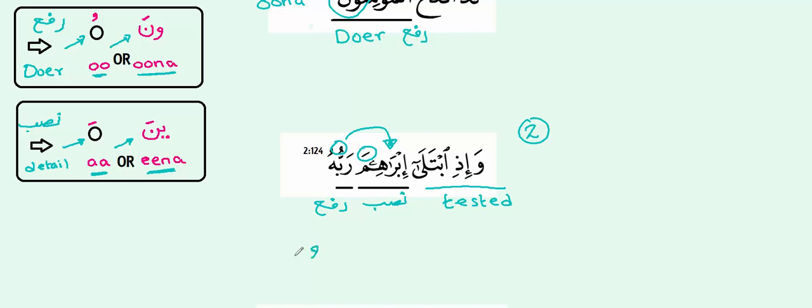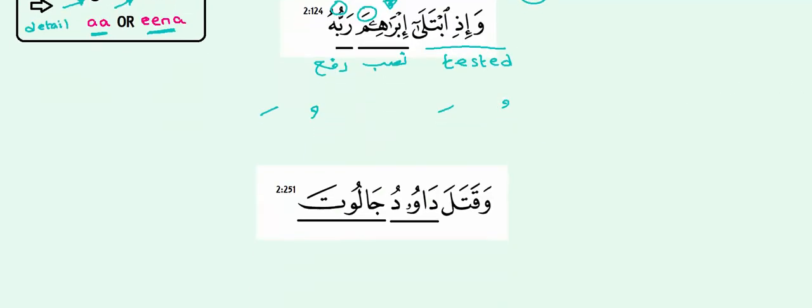You can't switch an oo with an a or an a with an oo. We can't switch them while we're reading them. We have to be so particular about pronouncing each and everything very accurately, because if I switch the oo and the a, it's going to change the meaning of the sentence altogether. Let's take a look at the next example.